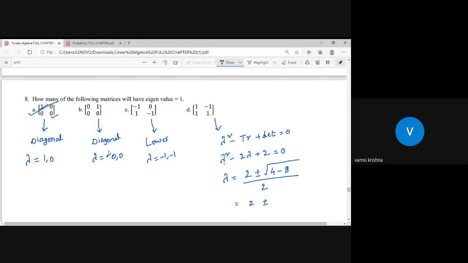Root -4 means root 4 into root -1, which means 2i, since i is root -1. If you divide by 2, then 1 plus or minus i. So the roots are 1 plus i and 1 minus i. Whatever, it is not equal to 1. Finally, how many of the following matrices have eigenvalue 1? Only one matrix, that is option A.